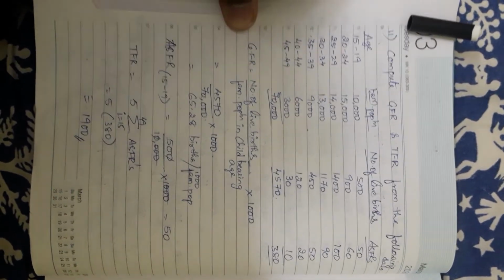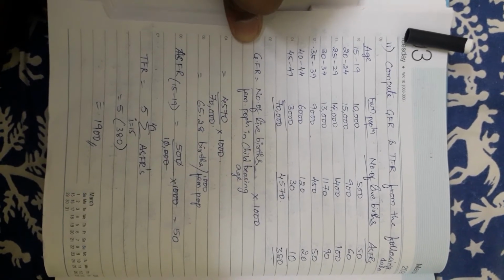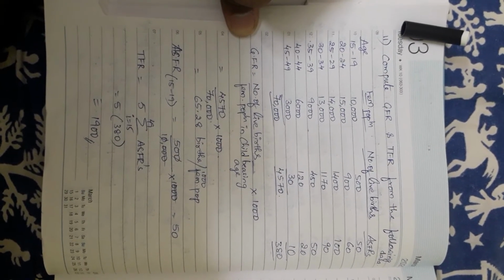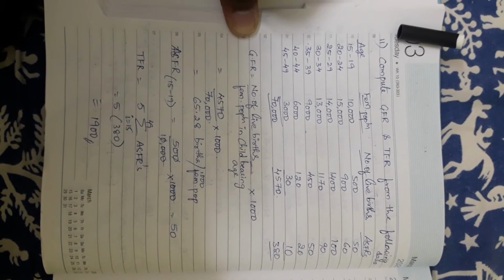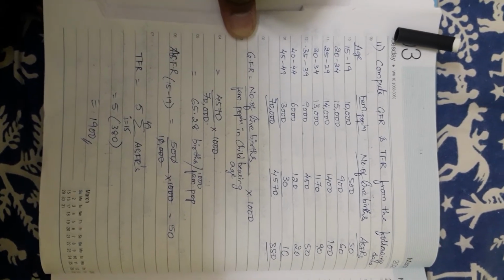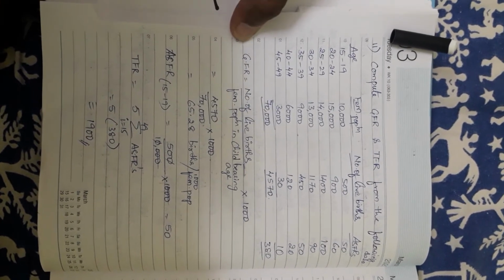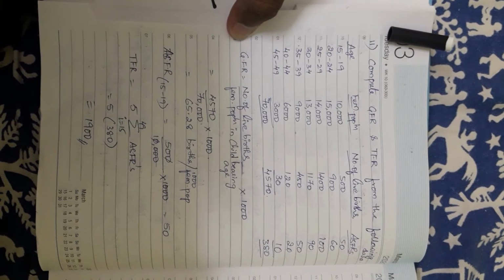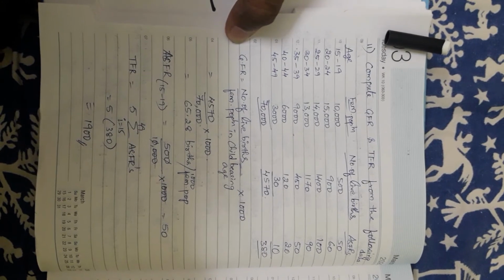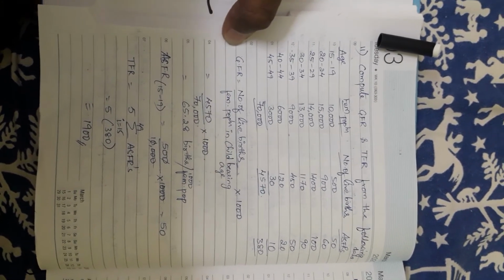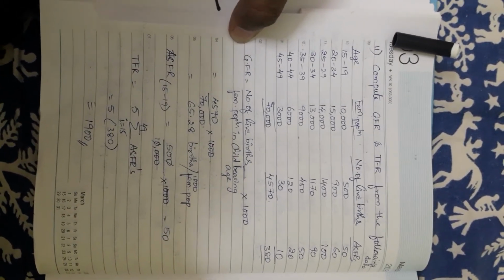So see the problem: female population 10,000, 15,000, 14,000, 13,000, 9,000, 6,000, 3,000. Only female population is given, that too for the 15 to 49 age group. And see there, 15 to 19 is an inclusive type, so both 15 and 19 are included. Just count it: 15, 16, 17, 18, 19, a gap of 5. Next, 20 to 24: 20, 21, 22, 23, 24. Similarly, all through 45, 46, 47, 48, 49. Is a magnitude of 5 given or not?